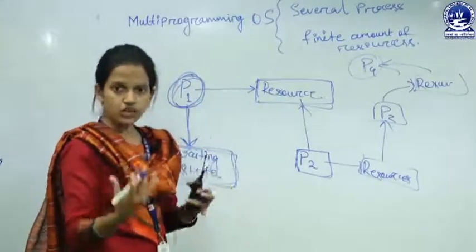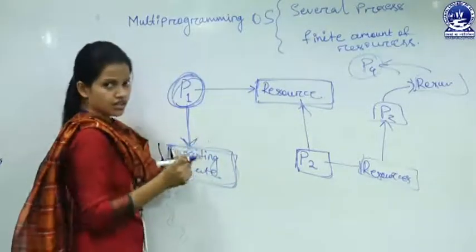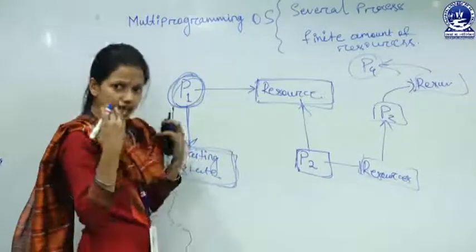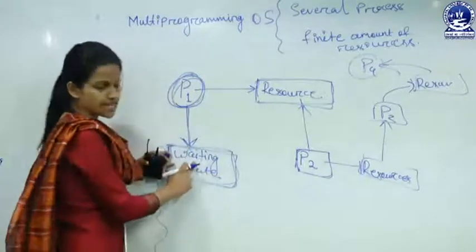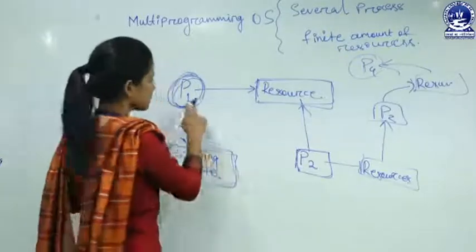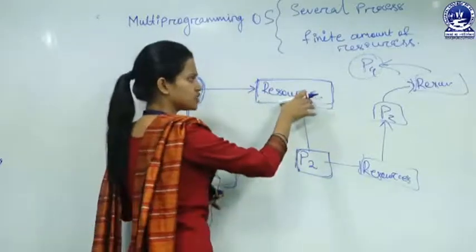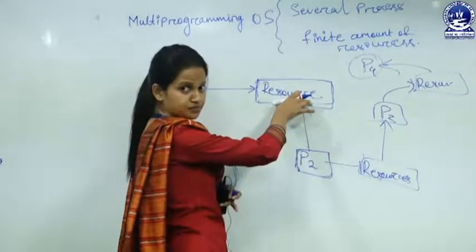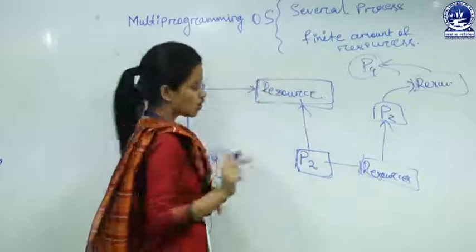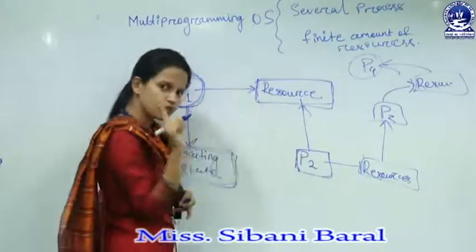But in starvation cases, P1 is in a waiting state, and after some long time, it will leave the waiting state and acquire the resources, because there are many higher priority processes which are holding that resource at one time.